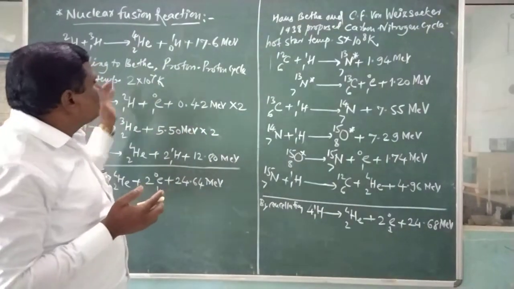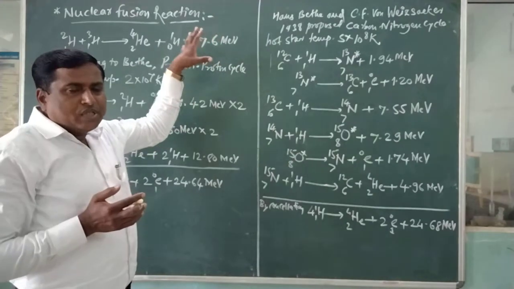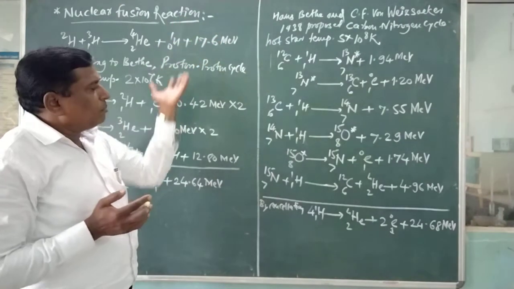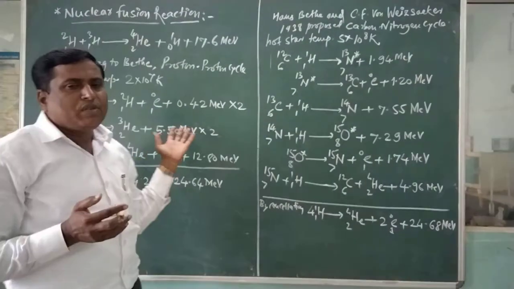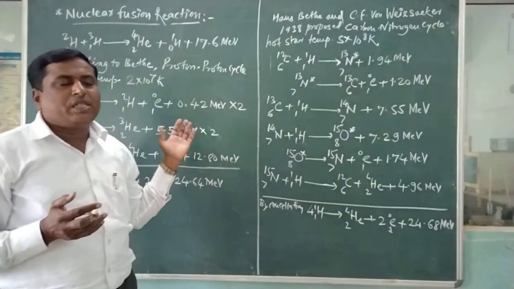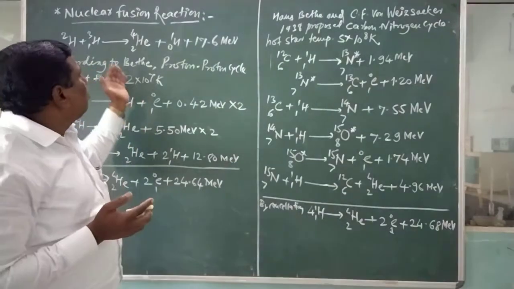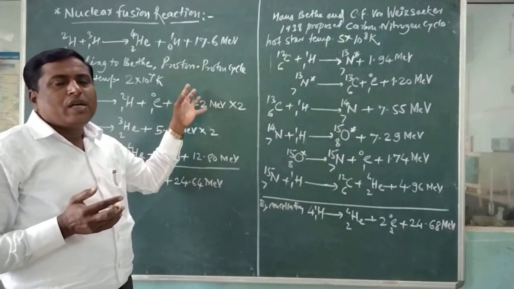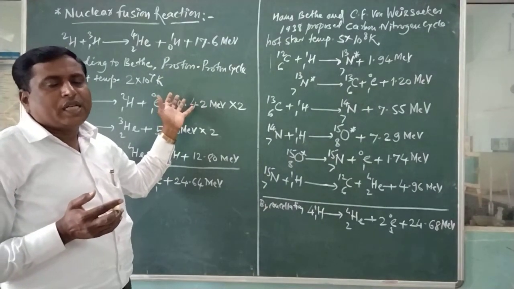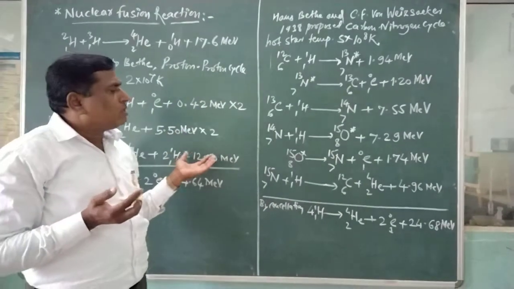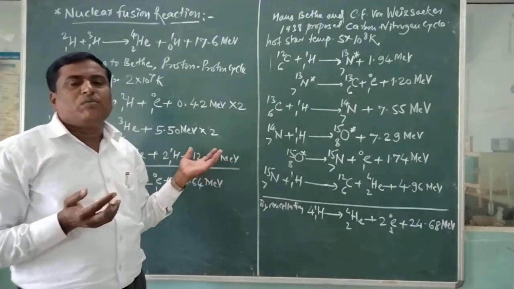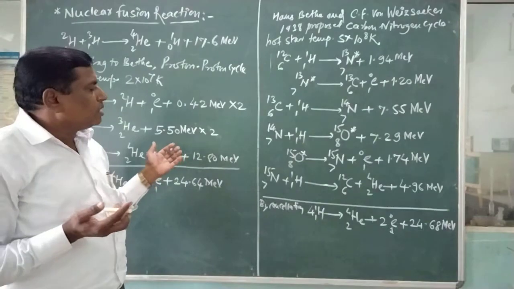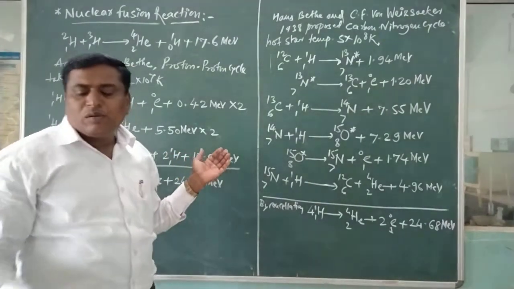When we take nuclear fission and fusion, that is breakdown and union, they can be compared, and don't forget that nuclear fusion reactions release a high amount of energy as compared to fission reactions. Now next we will see the use of uranium, thorium, and plutonium in the formation of energy. That is the next point.